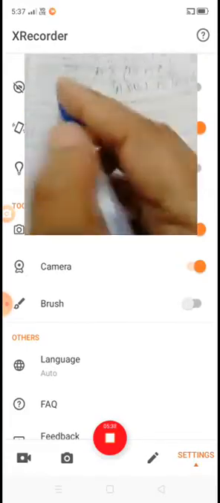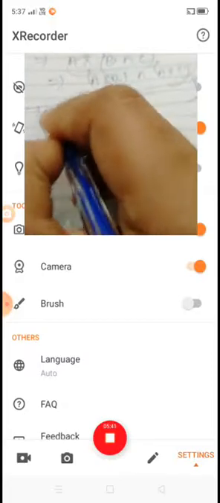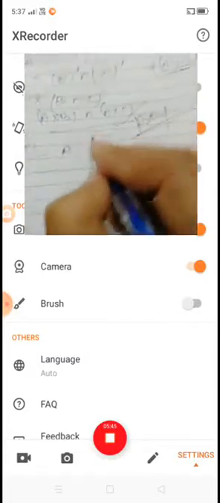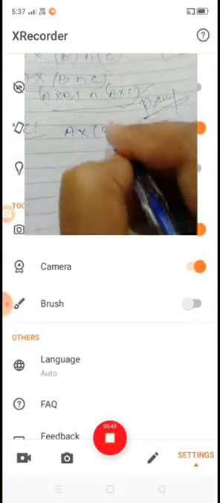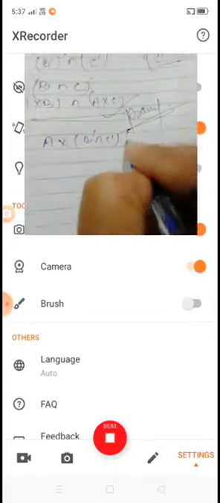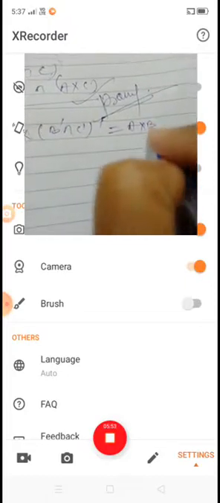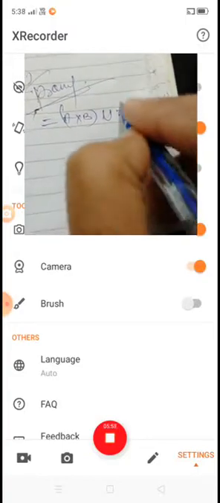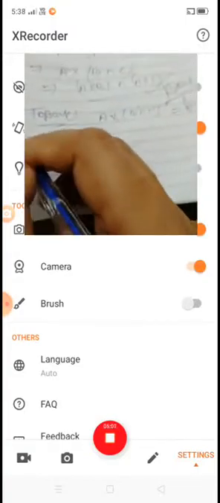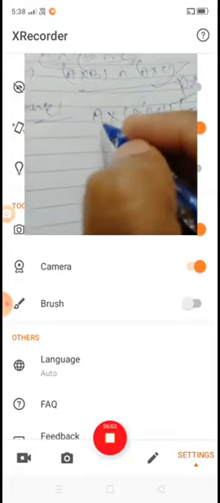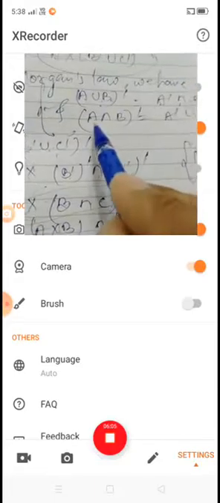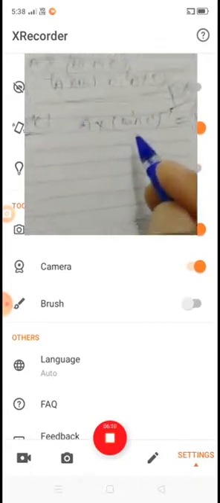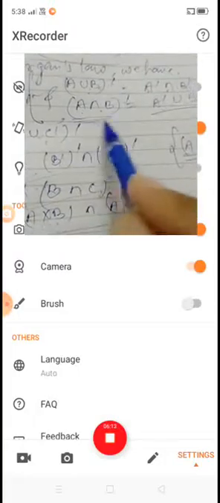Now we take the second result. To prove A cross (B' intersection C')' is equal to A cross B union A cross C. Okay, now again using De Morgan's law, we have (A intersection B)' is equal to A' union B'. So here we use the second De Morgan's law.